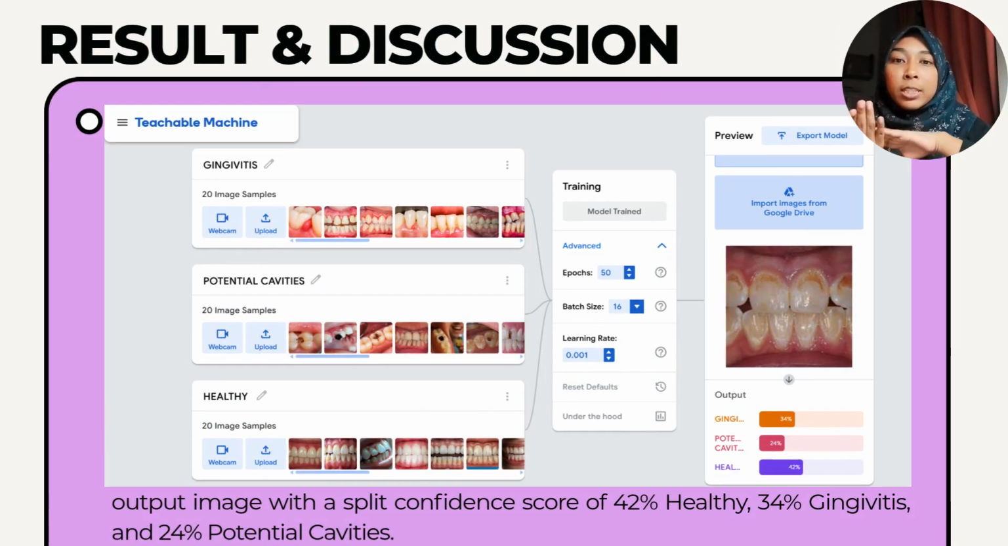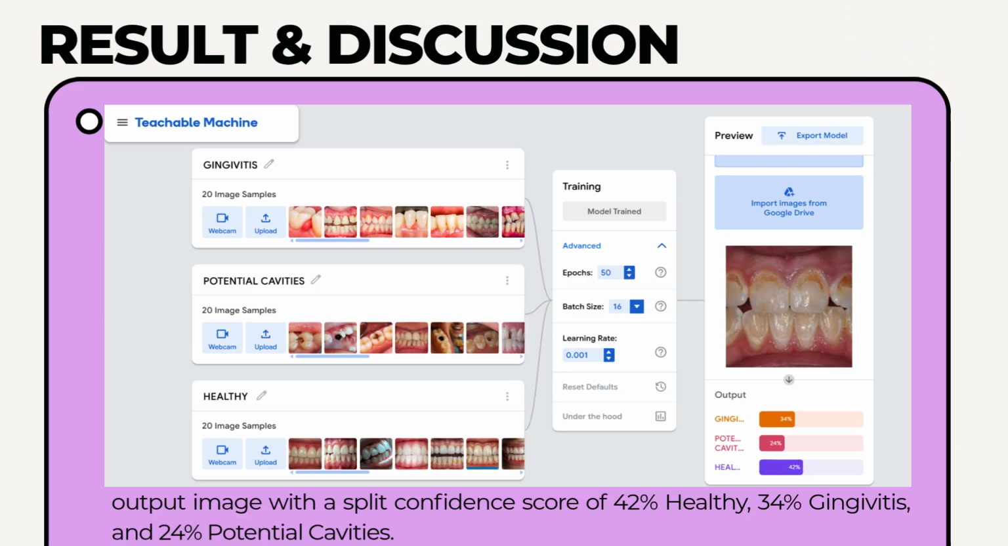Okay, so the first test picture's output image shows a confidence score of 42% healthy, 34% cavities, and 34% potential cavities, which depends on what elements we add in every class: the class of cavities, the class of potential cavities, and the class of healthy.